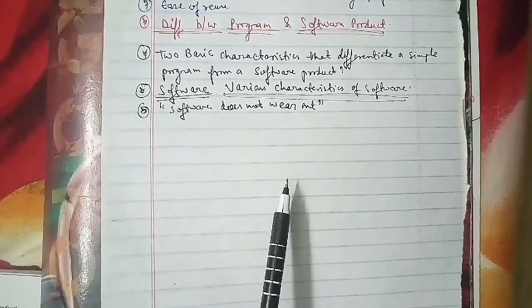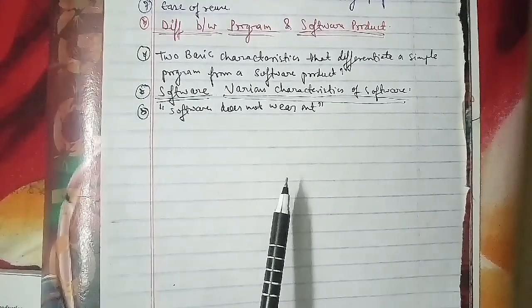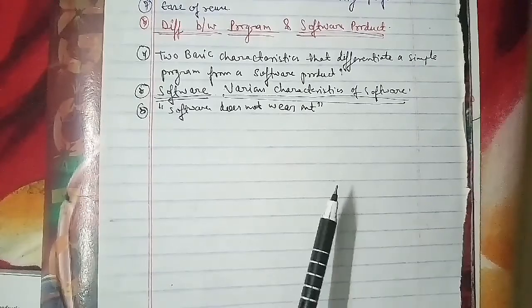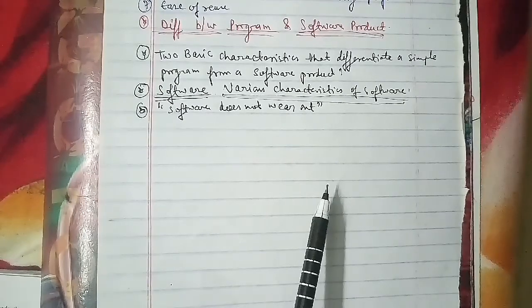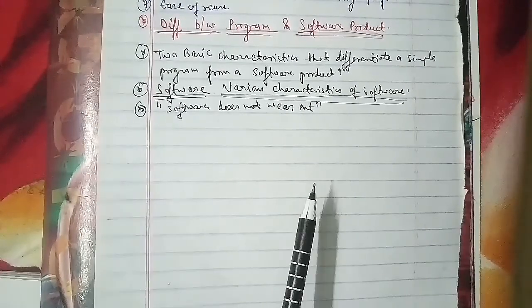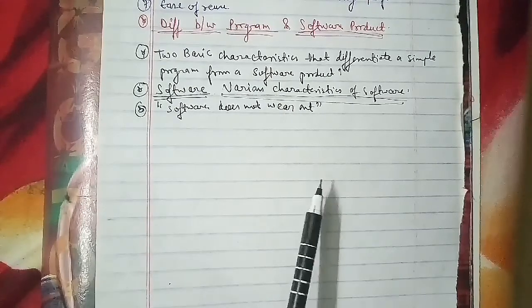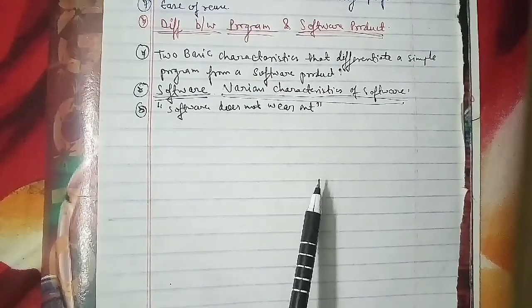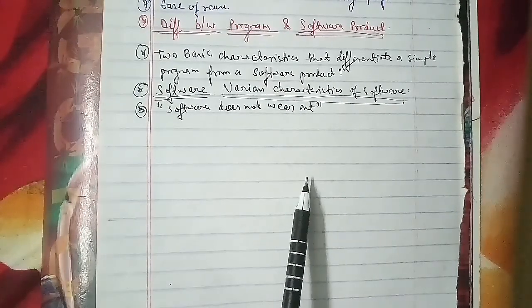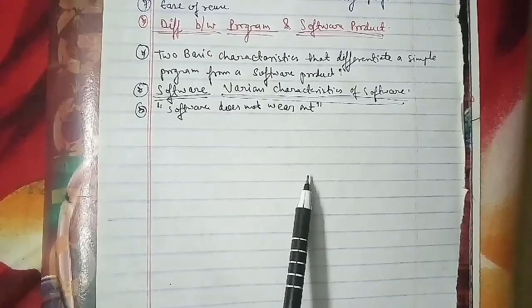This has been asked for 5 marks. First we'll discuss the symptoms of the present software crisis, and then we'll move on to the other parts of the question. So let's go ahead and talk about the symptoms of the present software crisis here.